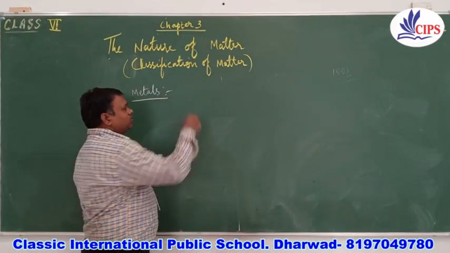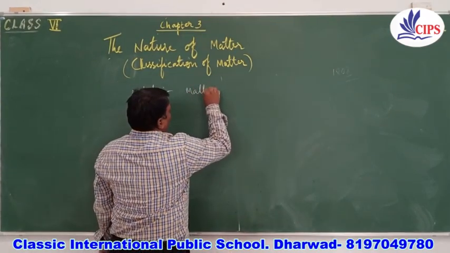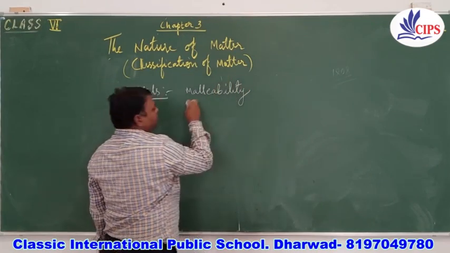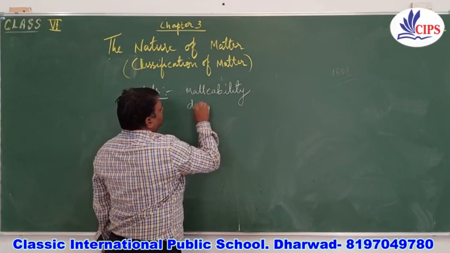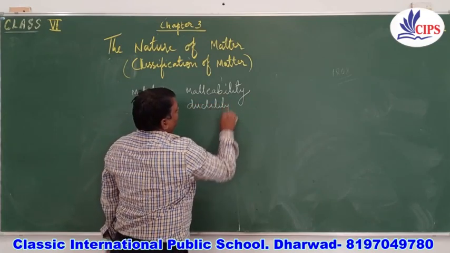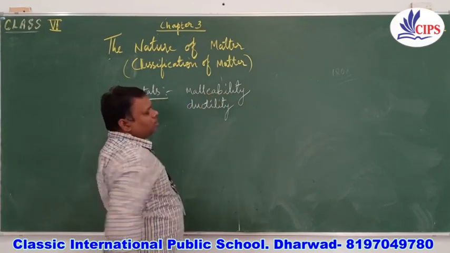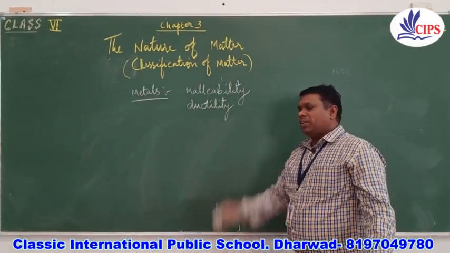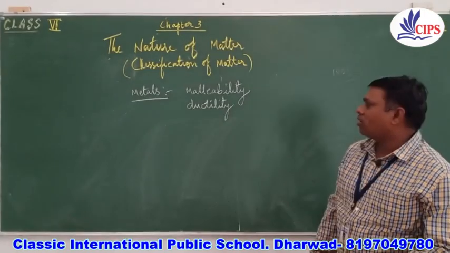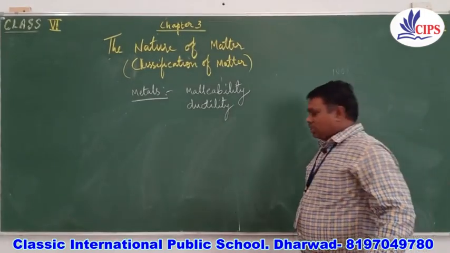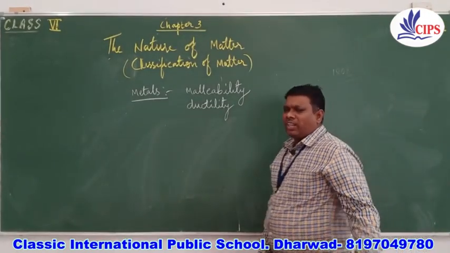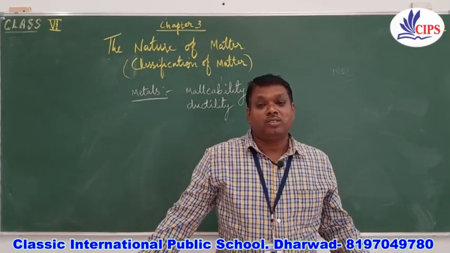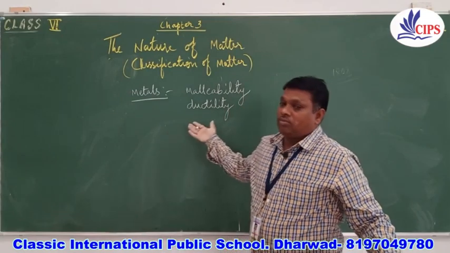These terms, malleability and ductility, are not for you, so I am not going to talk about them in much detail, but you must know what they are. Malleability means the metals can be beaten into sheets. Ductility means they can be drawn into wires. You'll be amazed to know that 1 gram of gold can be drawn into 2 kilometers of wire. That much ductility gold has.